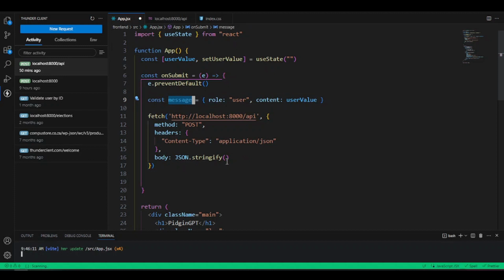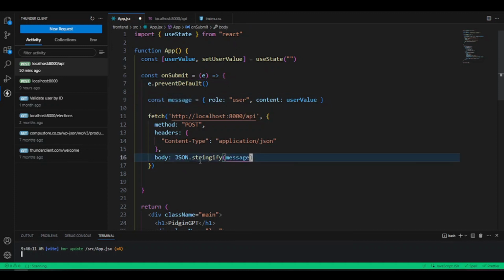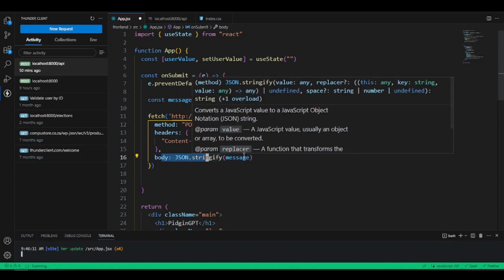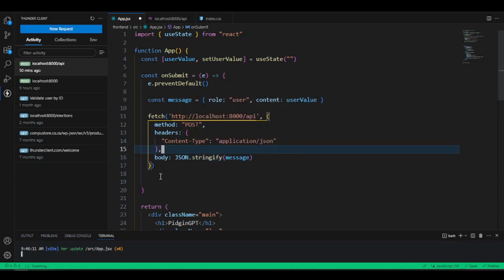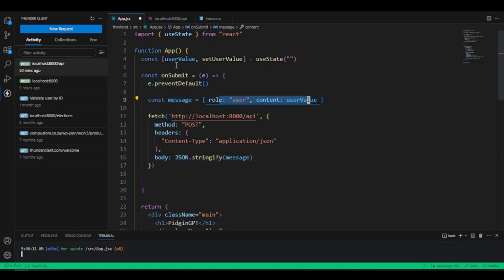Then add this message where they are here. So whatever message we get, we want to pass message into this body as JSON. So anytime we hit this request now, like this, anytime we make this fetch request here, it will run and it will pass this message, whatever we type into the user information or the user state here, it will pass that state as a message into this body as JSON. Where our back end will now expect them, and once it sees them, it will be happy for us here. This is our response.